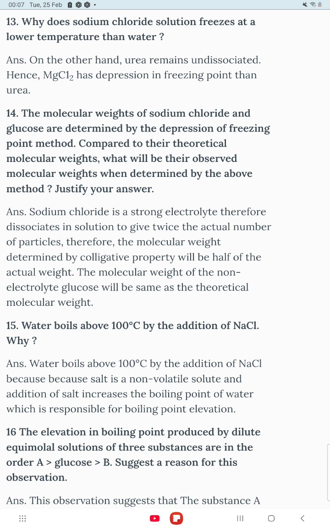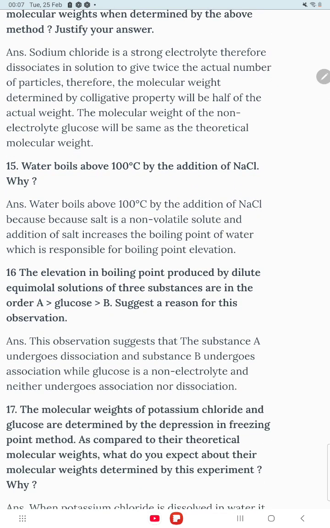Sodium chloride is a strong electrolyte, therefore it dissociates in solution to give twice the actual number of particles. Therefore the molecular weight determined by colligative properties will be half of the actual weight. The molecular weight of non-electrolyte glucose will be the same as the theoretical molecular weight.